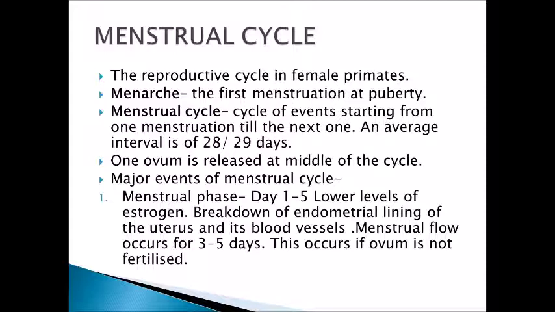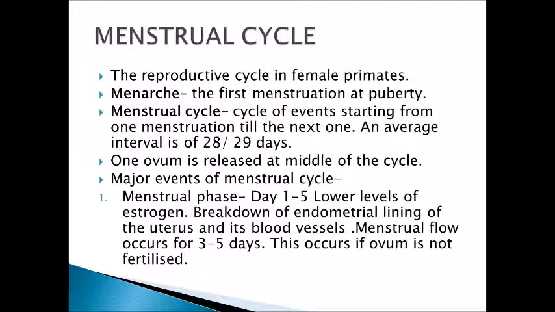Now, let us see the major events of the menstrual cycle. There are three main phases. The first phase is called the menstrual phase. It lasts from day 1 to 5. Lower levels of estrogen are seen during this phase.